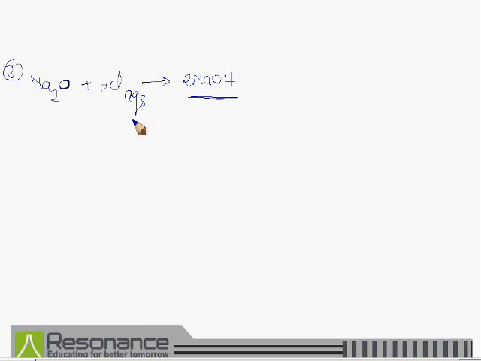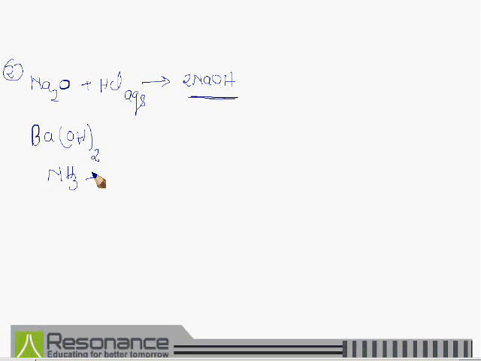Therefore, we can say that the aqueous solution of sodium oxide is basic. Similarly, basic hydroxide, for example, barium hydroxide Ba(OH)2, is also a base on the basis of the modern definition. Third is ammonia NH3.